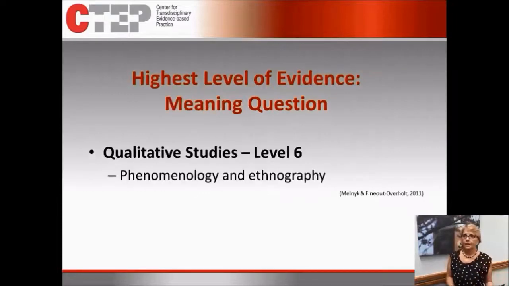And then meaning questions. The highest level of evidence you're going to find relative to a meaning question is probably going to be more in your level 5 and 6, those descriptive studies and those qualitative studies. So again, keep in mind, what kind of a question do I have? What's the highest level of evidence I'm going to be looking for? You always want to look for the highest level, because that's the strongest evidence you have. But don't overestimate what the possibilities are. So always keep in mind, what kind of a question do I have and what should I be looking for?